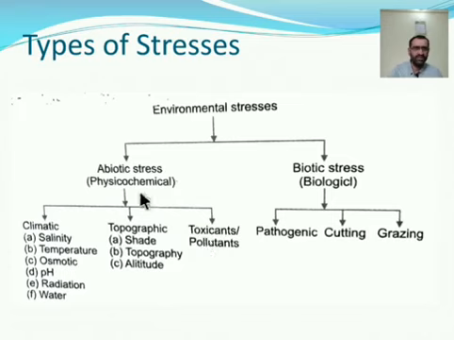Biotic stresses are again in three classes: pathogenic, cutting and grazing. Climatic stresses are divided into climatic factors such as salinity and water. Topographic factors are shade, topography, altitude, etc. In this way, the environmental stresses can be divided into these types.